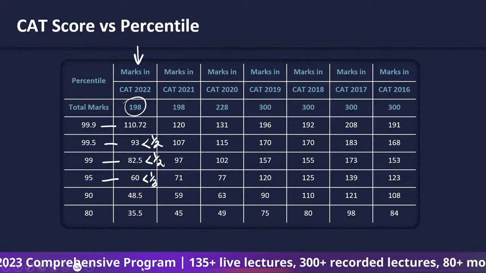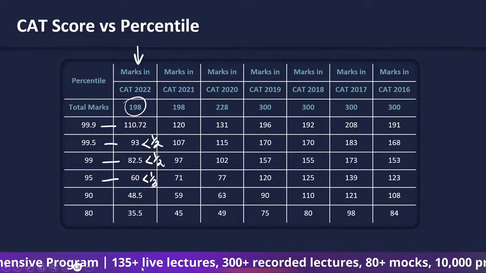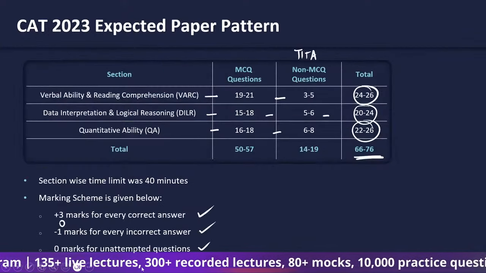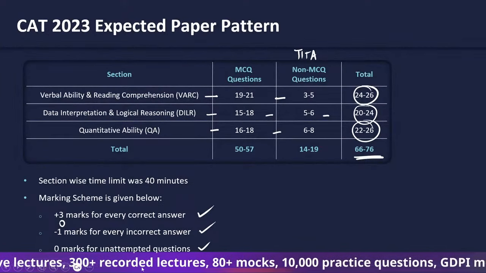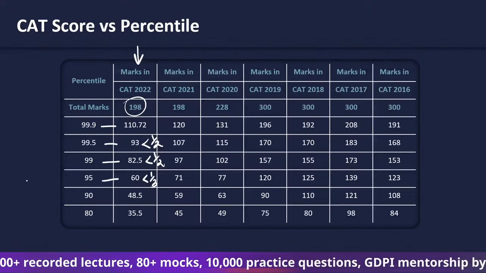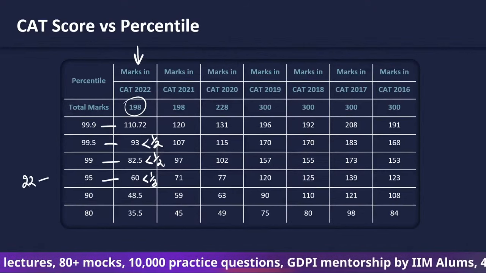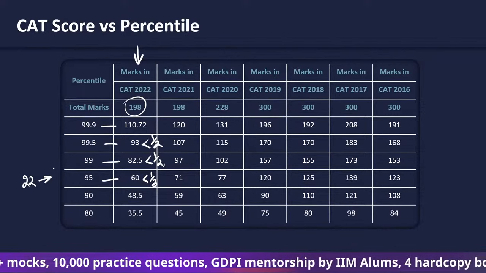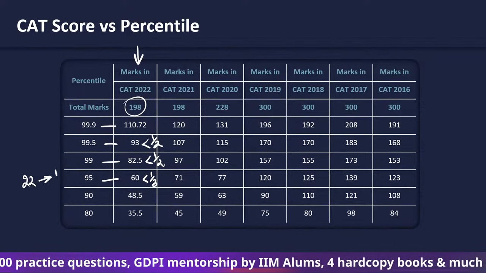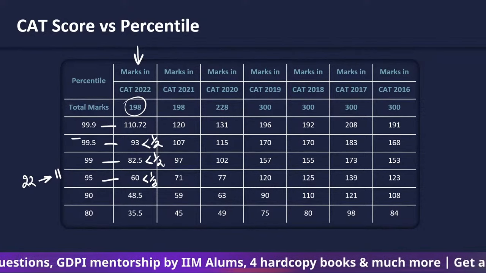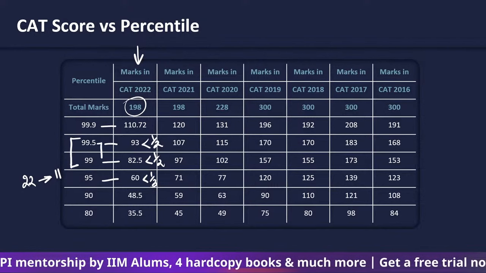So around 1/3 or half is good enough. If we talk about last year's paper where we had 22 questions, if you happen to solve half of it, 11 questions, you would get this percentile easily.